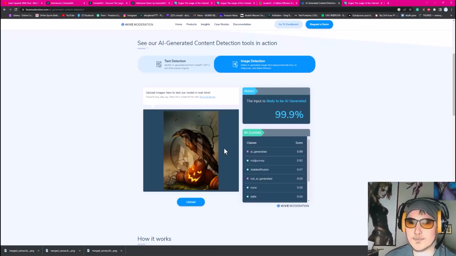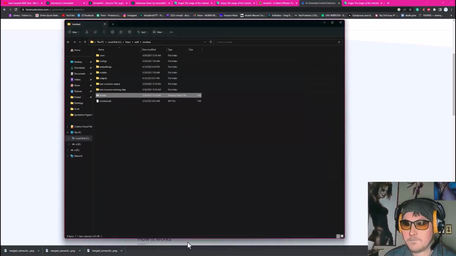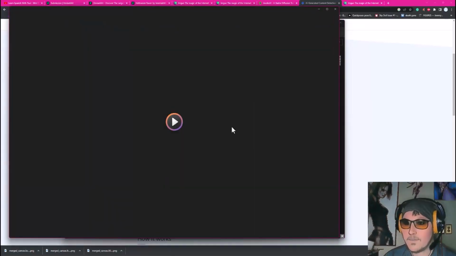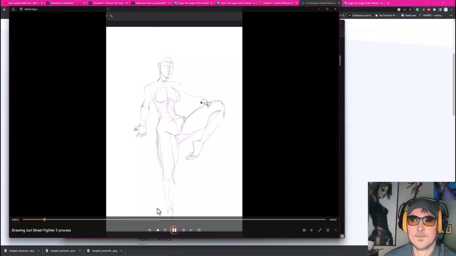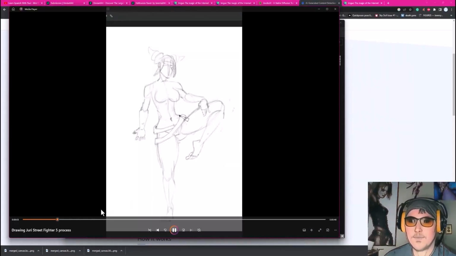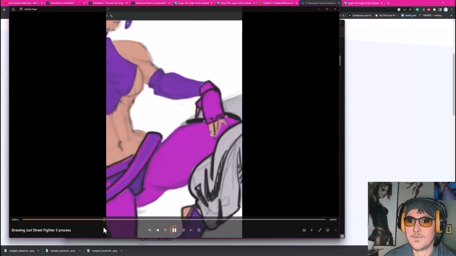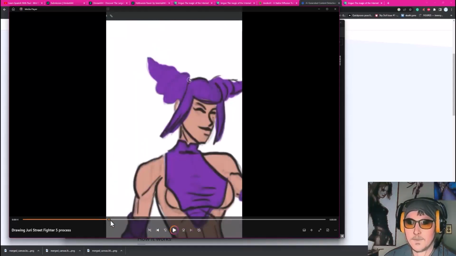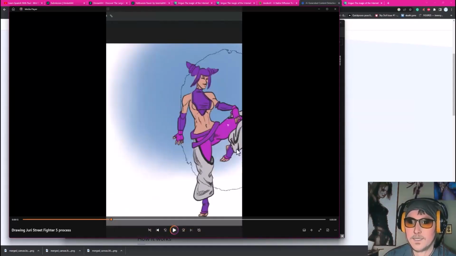Nothing about the process. So if you look at my Yuri process here, the AI thing tells you nothing about the process, that I went through all of this right here, that I had to do all of this work to get to this stage here. Hold on, let me pause it there. Oh, come on. Where's that? There we go. To get to this stage here, which was all my artwork, right? I designed all this. I had to draw this to be this way. All the colors, everything is mine, right?